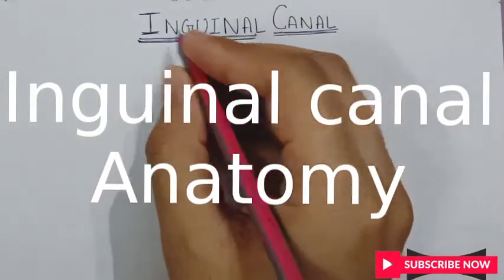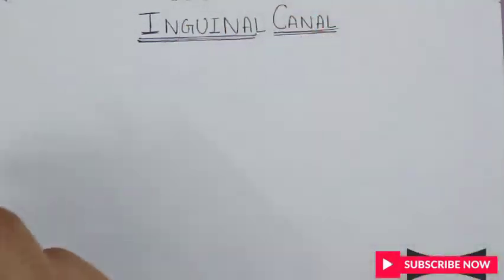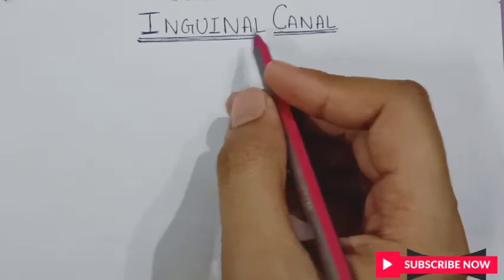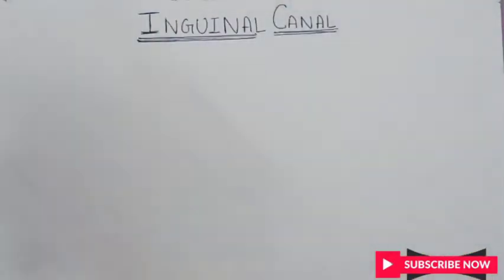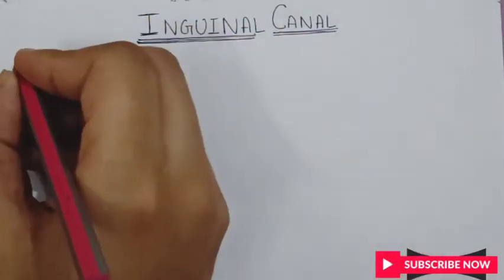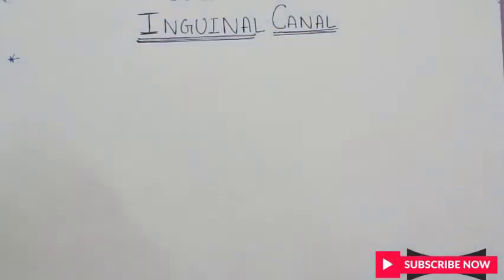So first of all the question arises, what is actually the inguinal canal? The name inguinal canal just suggests that it is some tubular structure. So let's see the introduction. The inguinal canal is an intermuscular passage in the lower part of the anterior abdominal wall.